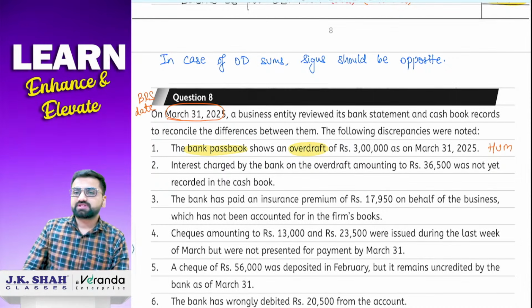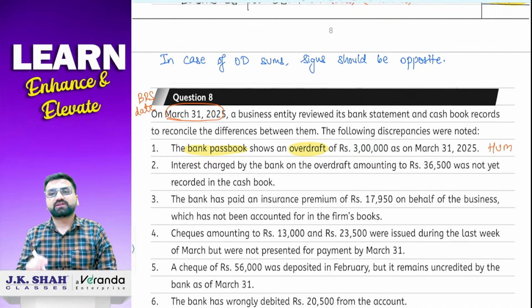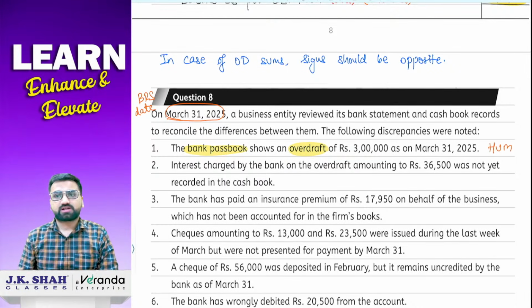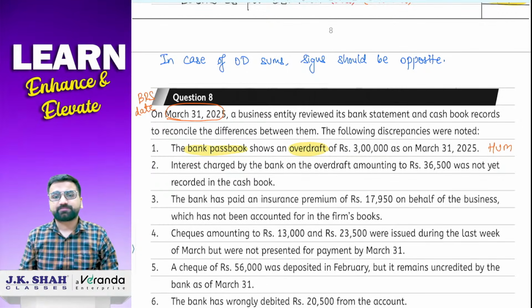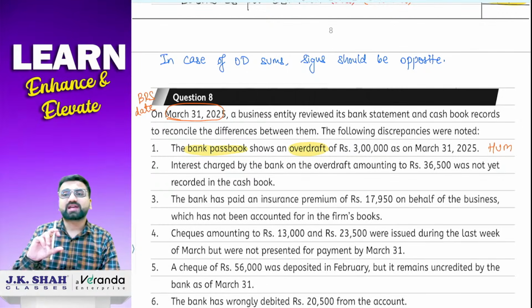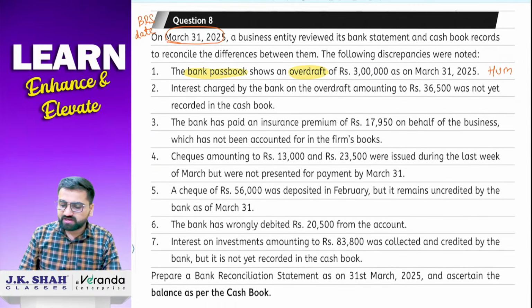Now what is the meaning of this opposite? तो मैंने आपको बताया, regular way में जैसे आप solve करे थे वैसे ही solve करोगे. फिर जो भी answer पे arrive करते हो आप, plus है minus है जो भी है, उसके बाद आपको उस sign को क्या कर देना है? Change कर देना है, opposite कर देना है. I'm sure this much is clear to you all. Okay. So yes, the bank passbook shows an overdraft balance of 3 lakh. So we are going to start our sum with this.